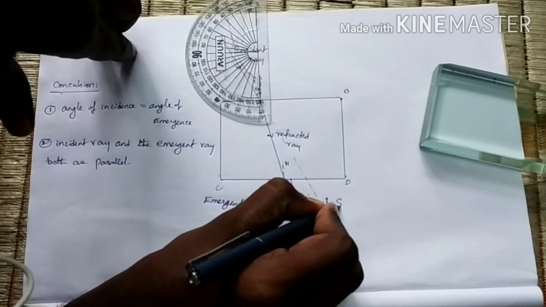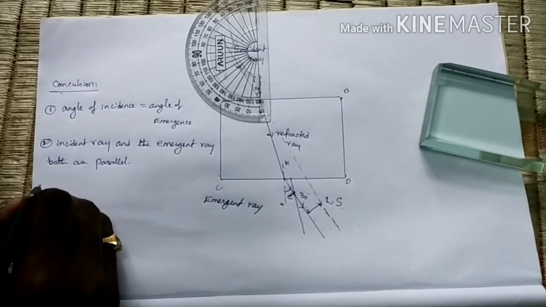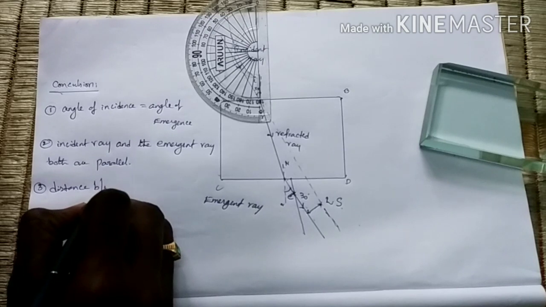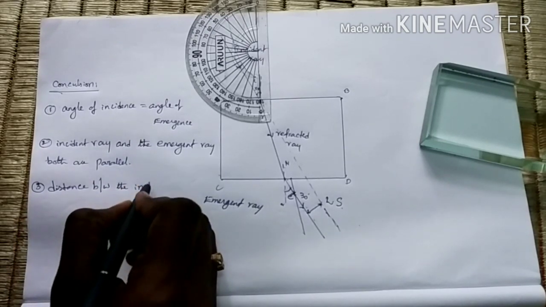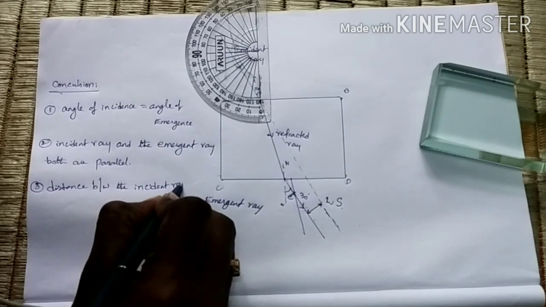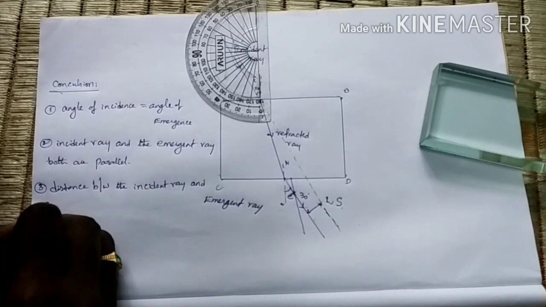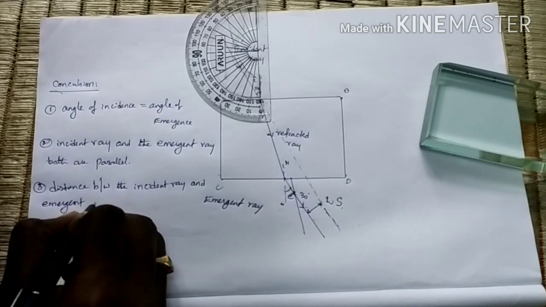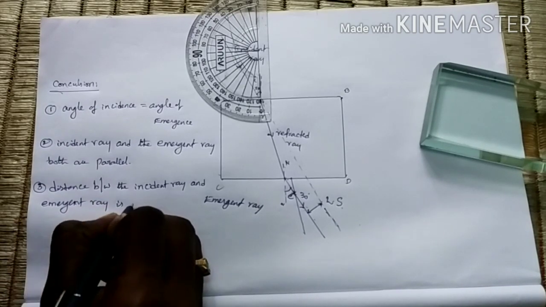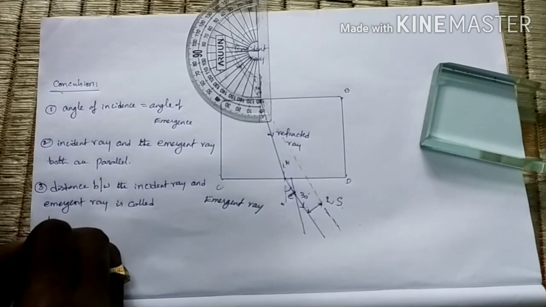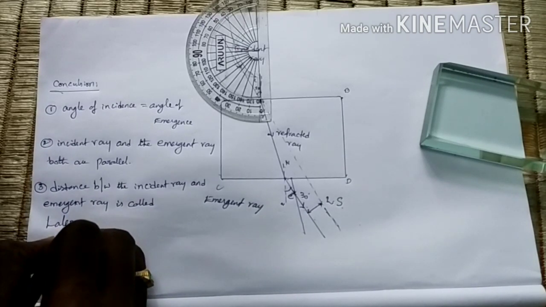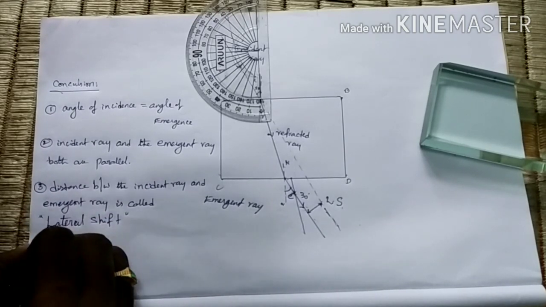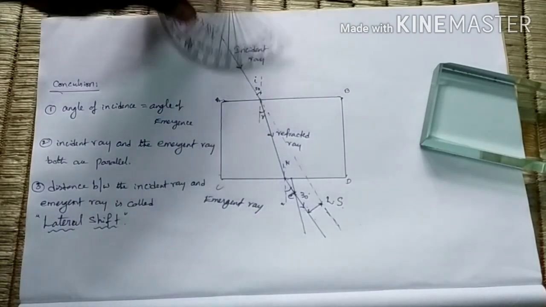The distance between the incident ray and emergent ray is called a lateral shift. And these are the 3 points we have to observe from this activity.